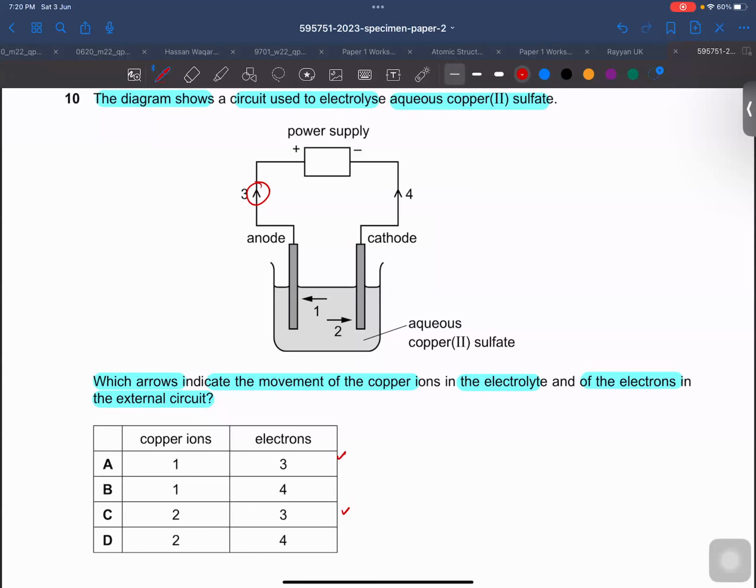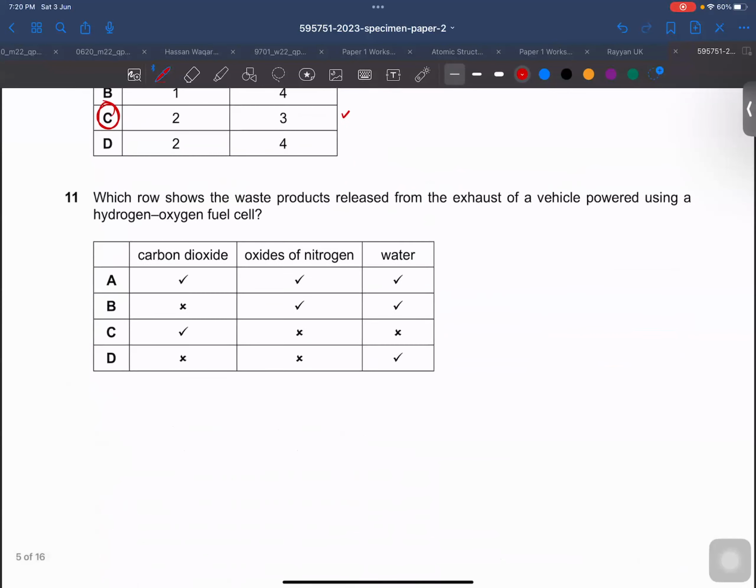And then copper ions are positive ions. So positive ions will always move towards the negative electrode. So this negative is the cathode, so it must be 2. So the right answer for this MCQ would be C. Is that right, bacho? Yes, sir.